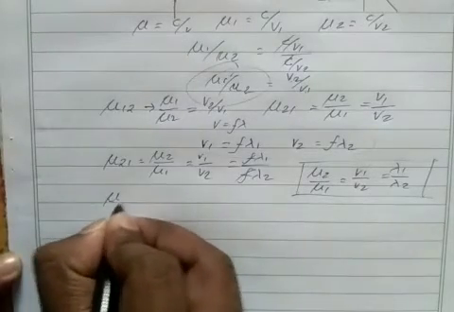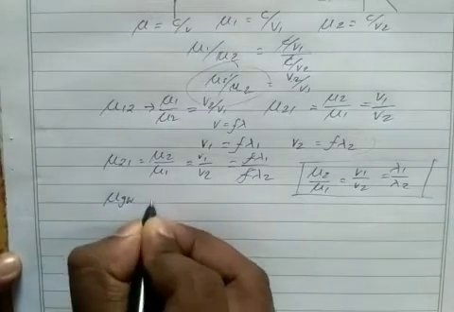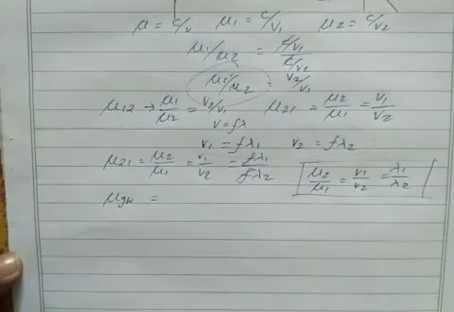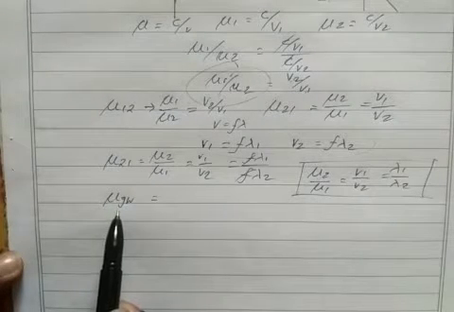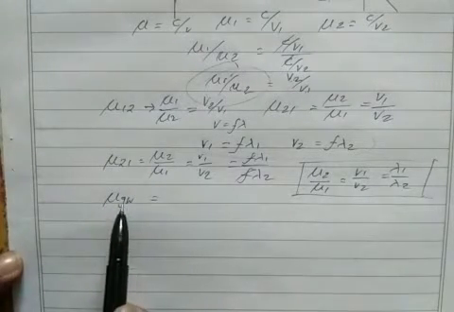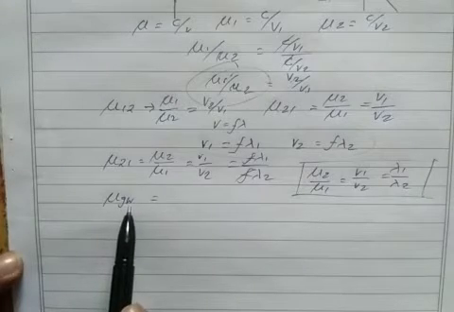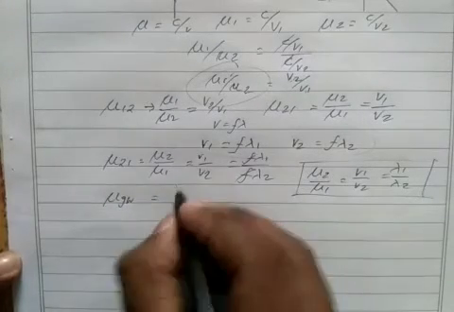So what if I name the medium? Here we have taken medium 2, medium 1. If I take medium 1 as glass and medium 2 as water, then how do we write the formula for those media? So if I take mu GW, mu GW means refractive index of glass with respect to water. So how to write this formula?